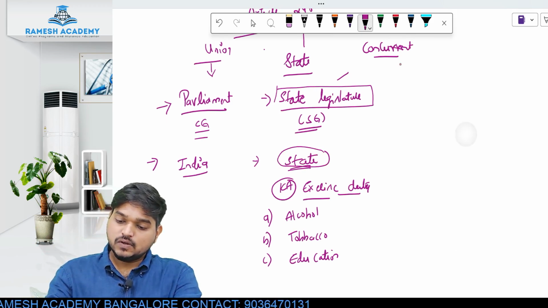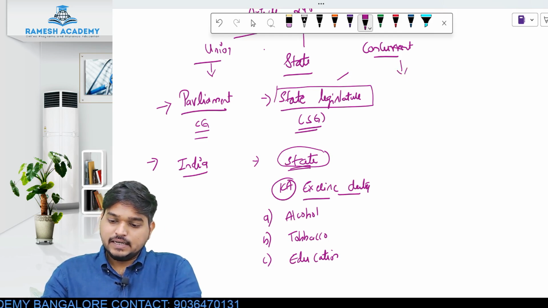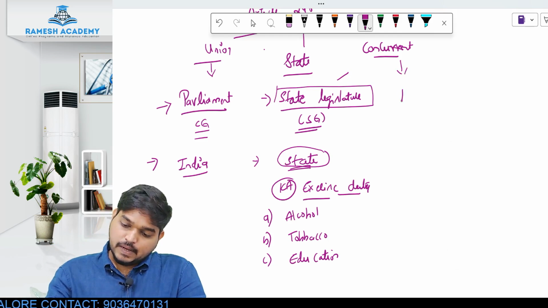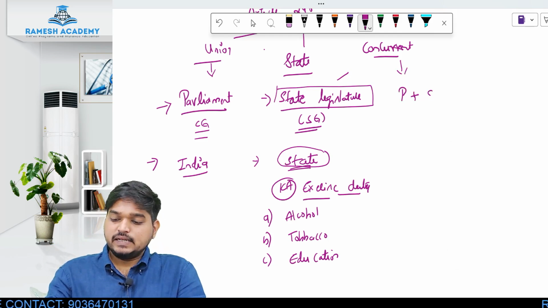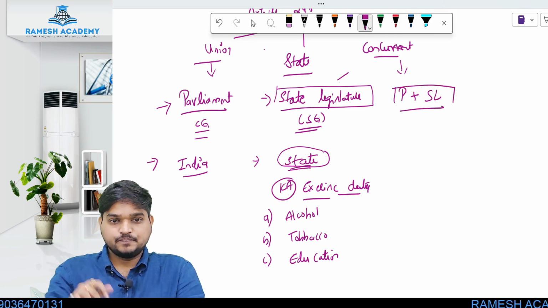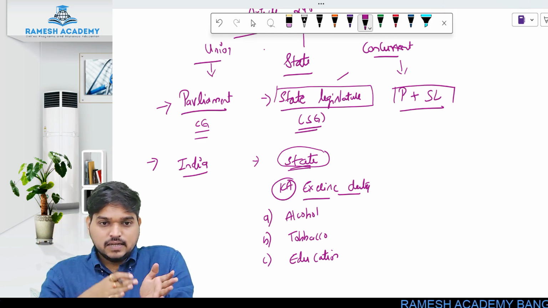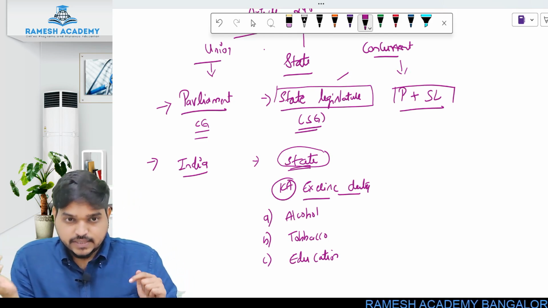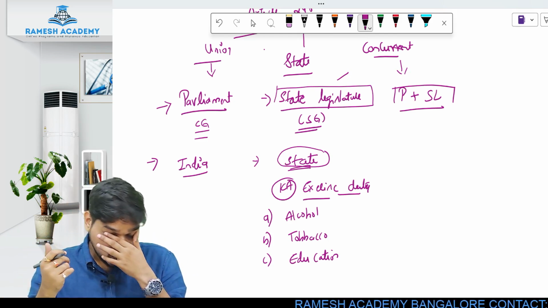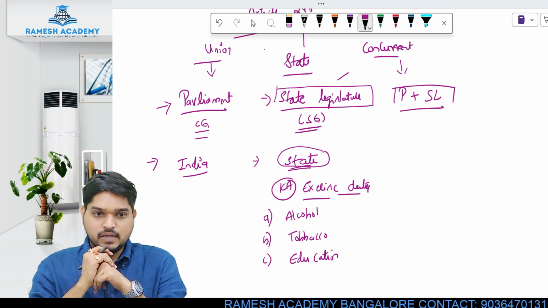And the third one is your concurrent list. It contains those subject matters for which both Parliament plus state legislature together will make laws. Both the central government as well as the state government will sit together, discuss and make laws. Those laws are given under which list? Concurrent list. Okay, understood? Right.